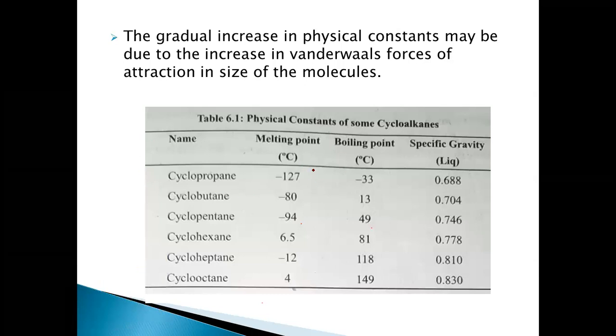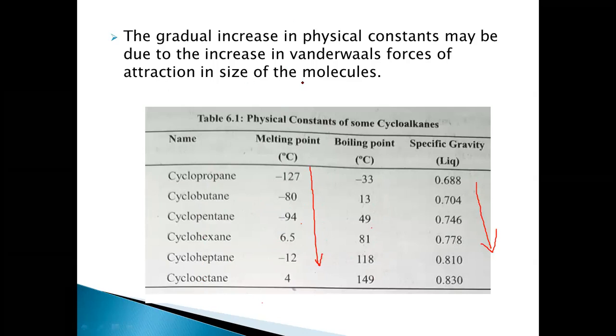See, the melting points are gradually increasing as we go further in the series, from cyclopropane to cyclobutane and then cyclopentane, and as we go on till cyclooctane, the melting point is increasing, the boiling point is increasing, and other physical constants like specific gravity are also increasing. Why is this happening?